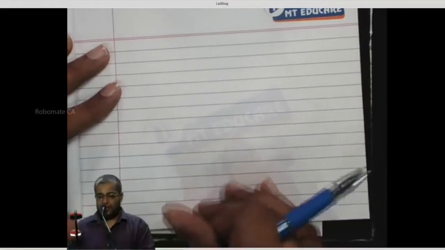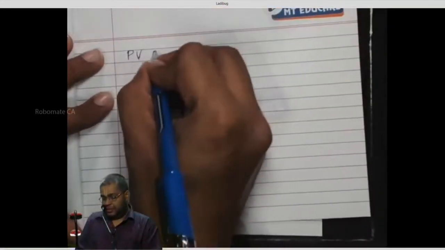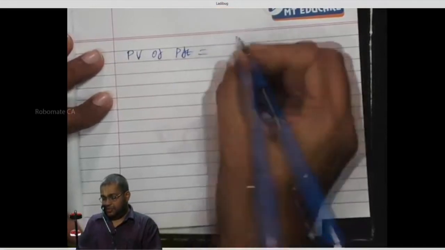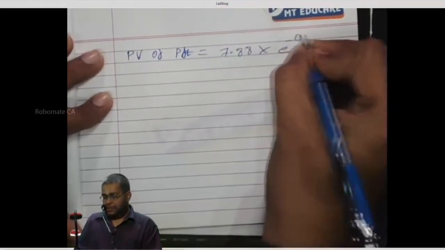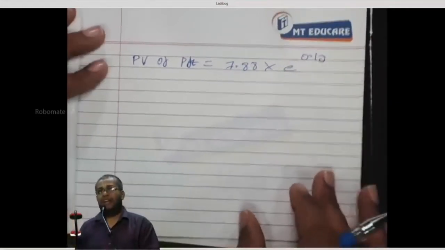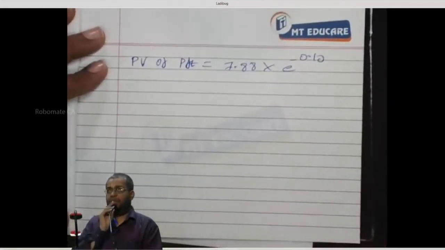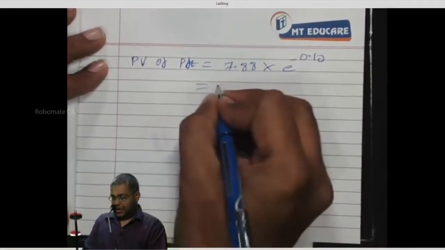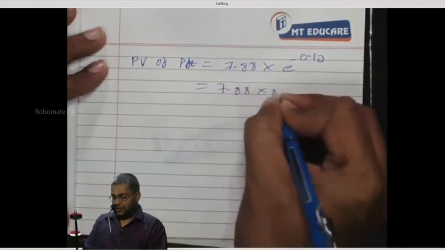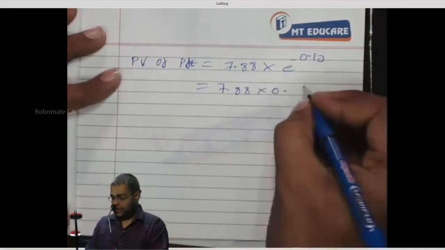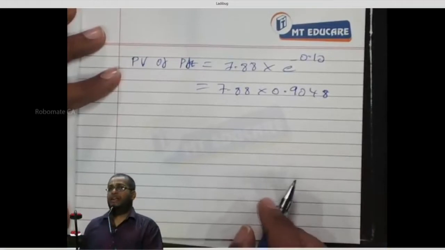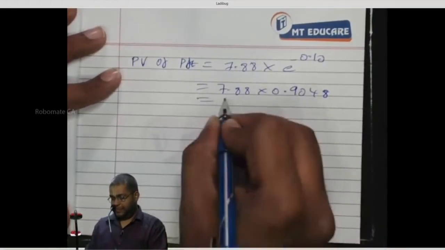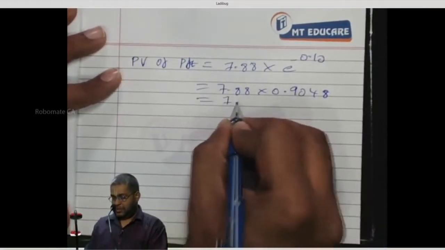Present value of profit is equal to 7.88 into e power minus 0.10. So 7.88 into 0.9048. Tell me the number here. 7.13.